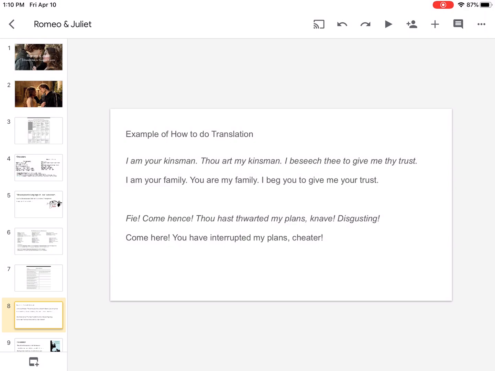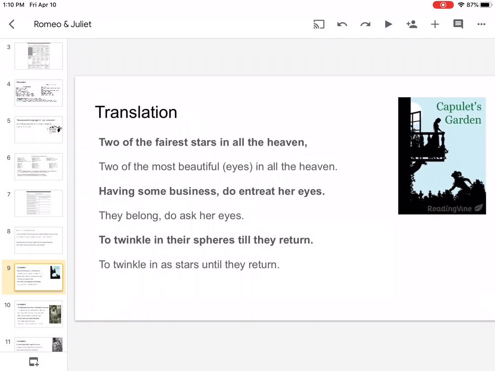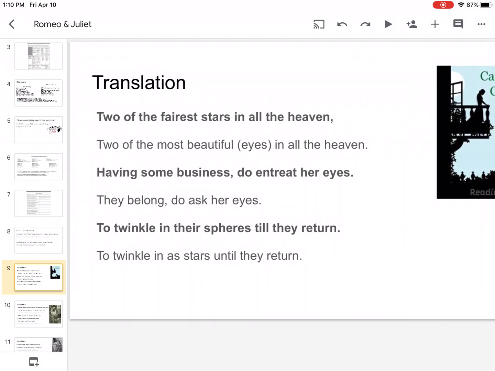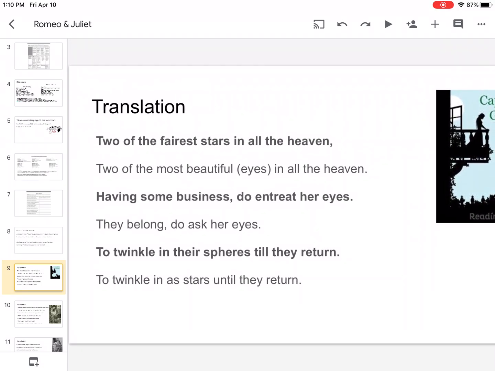Okay, so this is the example they give you on your worksheet. I am your kinsman, thou art my kinsman. I beseech thee to give me thy trust. So I am your family, you are my family, I beg you to give me your trust. So you're kind of keeping the same words, you're not interpreting it, it's more of a translation, okay? So for the first one, it says, two of the fairest stars in all the heaven. So, two of the most beautiful eyes in all the heaven. Having some business, do entreat her eyes. They belong, do ask her eyes. To twinkle in their spheres till they return. To twinkle in as stars until they return.